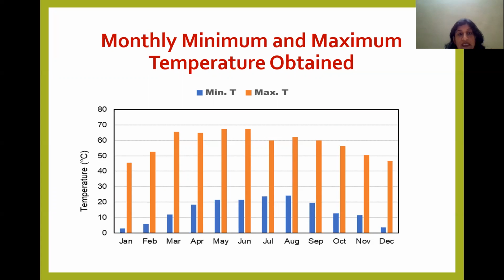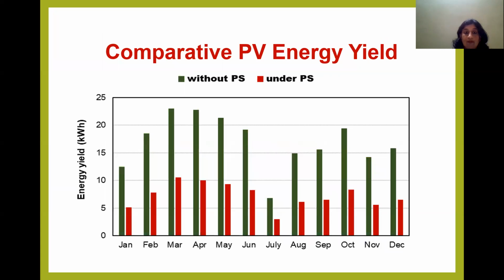This figure shows the monthly minimum and maximum temperature obtained over a period of 1 year. Using these values, comparative PV energy yield was estimated.